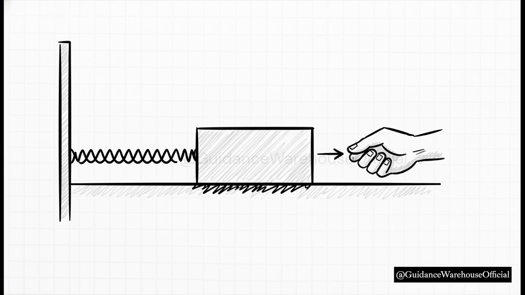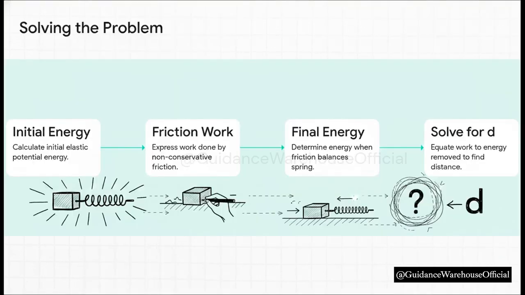So what we want to know is, what is the total distance this block will travel, bouncing back and forth, before friction completely drains its energy and brings it to a dead stop? Let's break down the logic to solve this step by step. First up, we need to identify that our system starts with a specific amount of elastic potential energy stored up in that stretched spring. Second, we know that as the block slides, friction is doing non-conservative work on it.